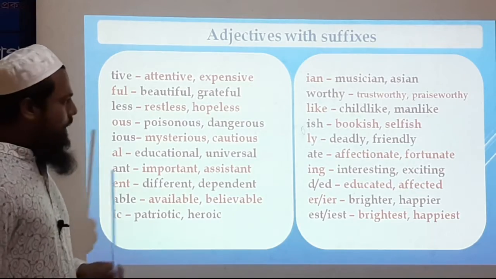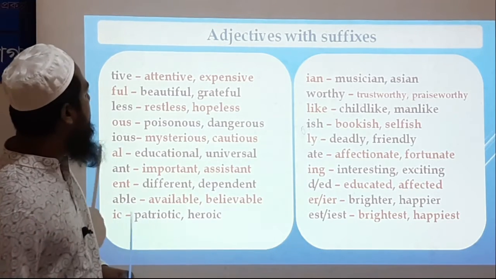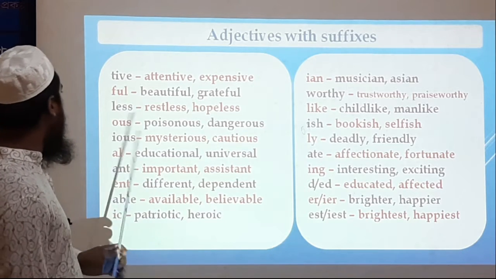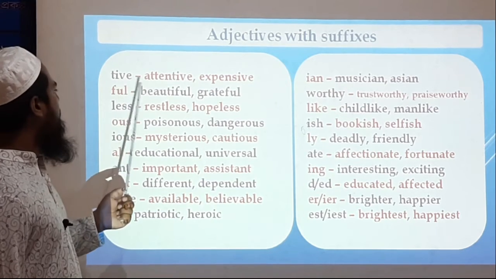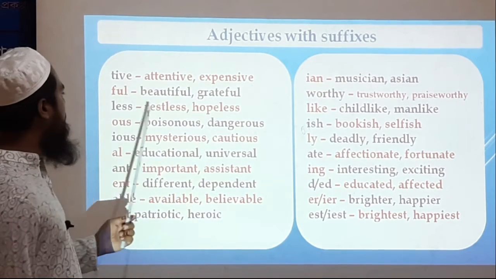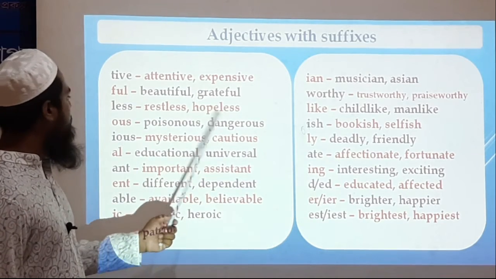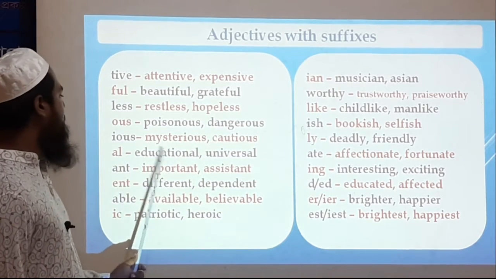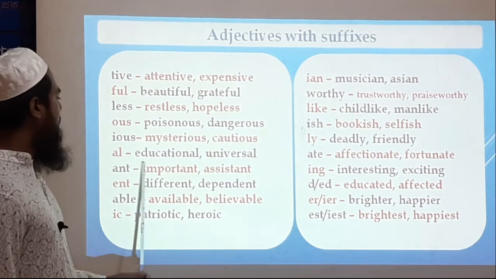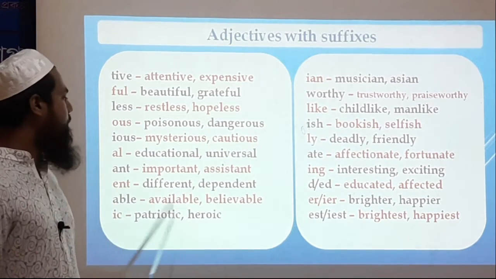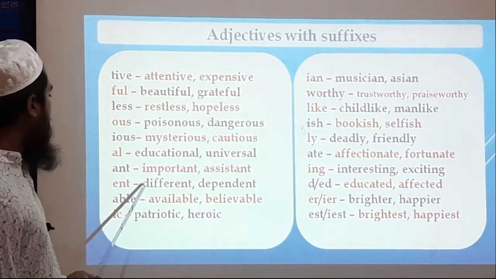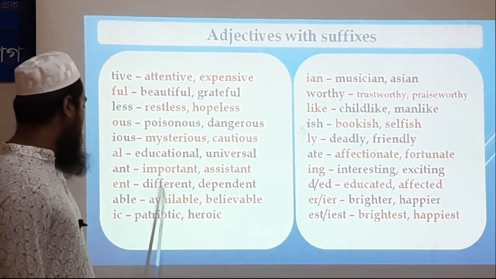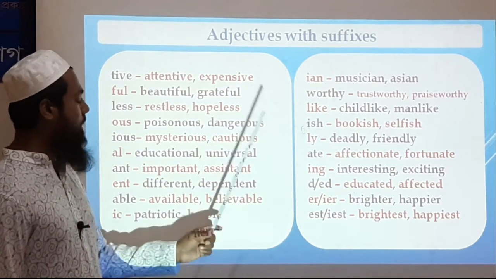Next, here are some suffixes that are used to make an adjective word, that are tive, such as attentive, expensive. Ful, beautiful, grateful. Less, restless, hopeless. Ous, poisonous, dangerous. Ious, mysterious, cautious. Al, educational, universal. Ant, important, assistant. Ent, different, dependent. Able, available, believable. Ic, patriotic, heroic.